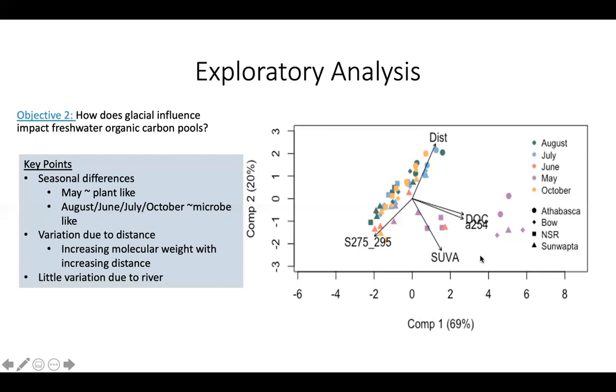Additionally, I added different shapes to represent my different rivers, and it doesn't appear that there's any separation due to river type, meaning that these trends are similar in all the 4 rivers that I sampled.